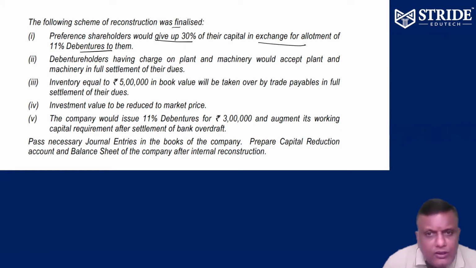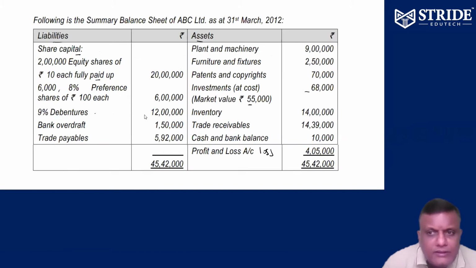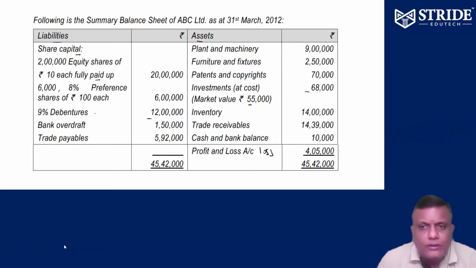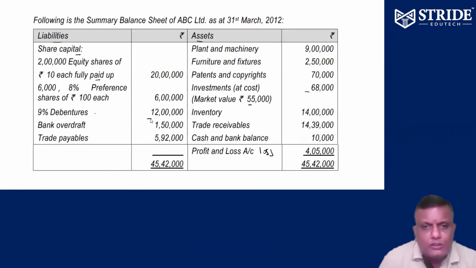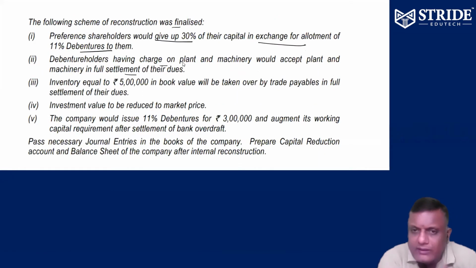Number 2, debenture holders having a charge on plant and machinery would accept plant and machinery in full settlement of the dues. So the debenture holders are owed 12 lakhs, and there is a charge on plant and machinery. Now they want to take the plant and machinery in full settlement of the dues of the 12 lakhs loan. The balance 3 lakhs is nothing but capital reduction. They want to sacrifice it for the company, so capital reduction for us.